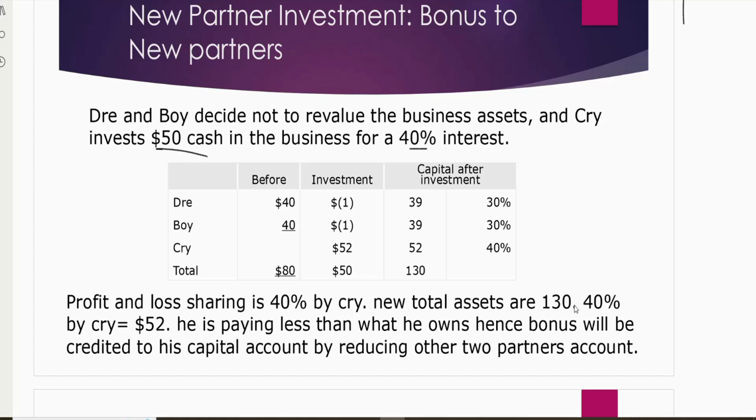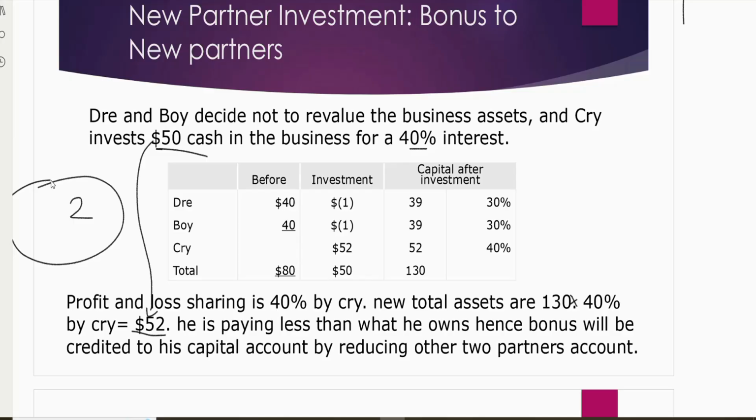If I multiply 130 with 40%, his share in the new assets is 52. This is what he wants as capital. But he is investing 50, so he is investing less. So the bonus goes to him. How much bonus? $2. Where will we get this bonus from?